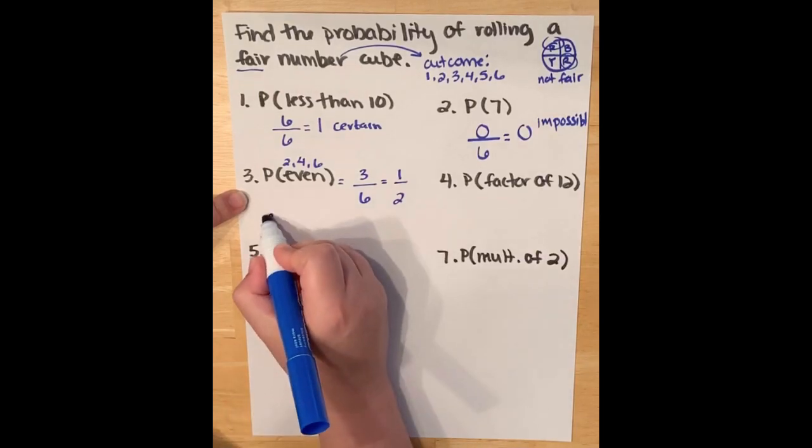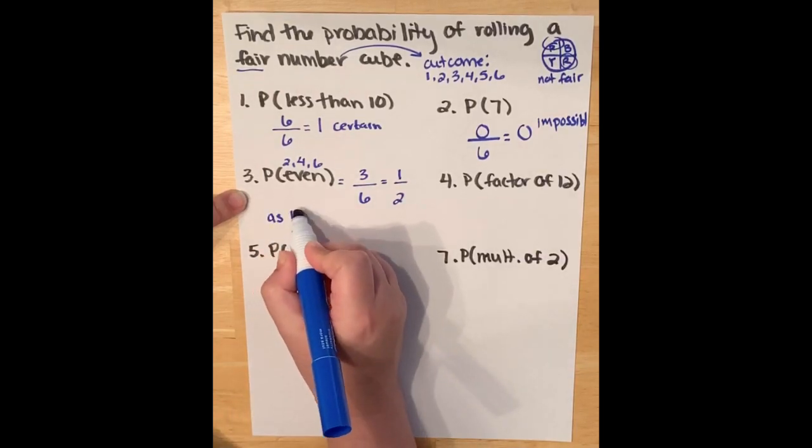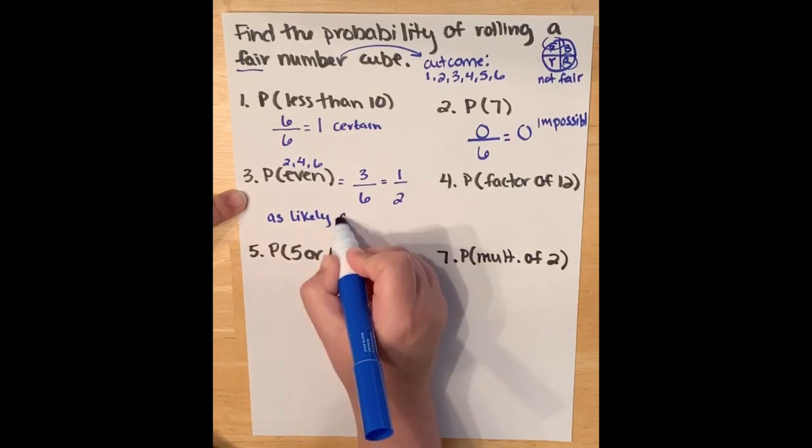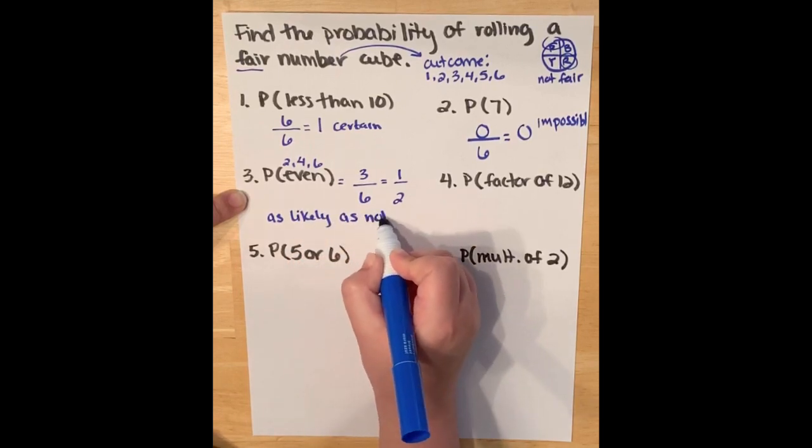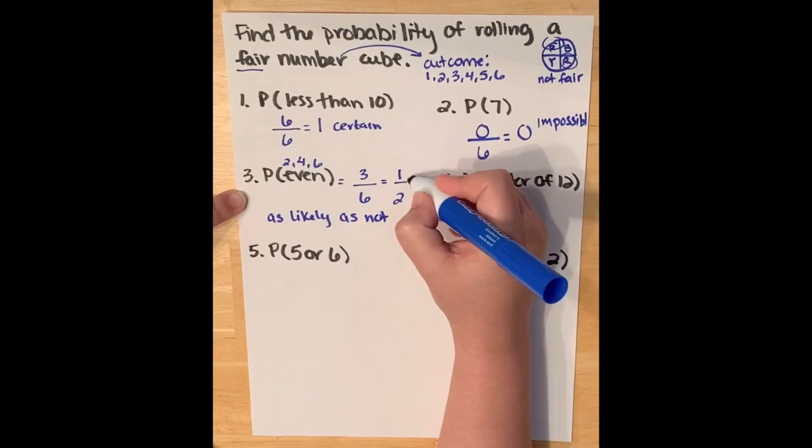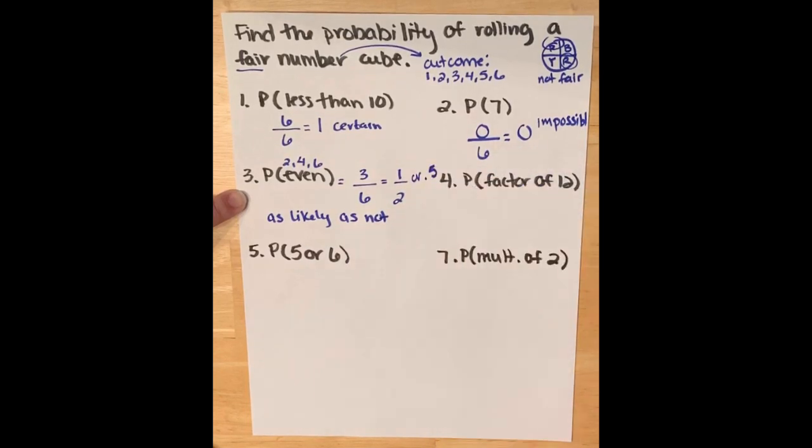This is considered as likely as not to happen, because remember, its decimal is also 0.5, which means we've got a 50-50 chance of this happening. So the words we would use is it's as likely as not to happen.